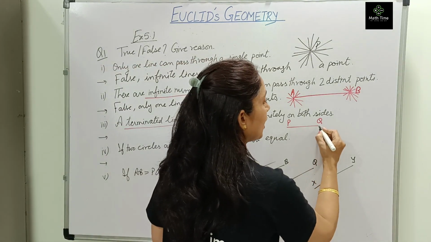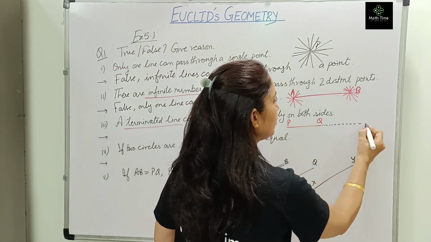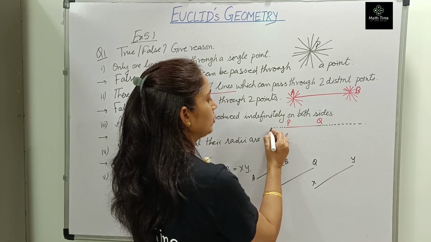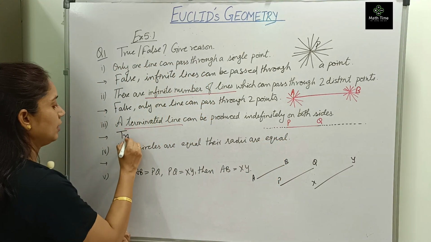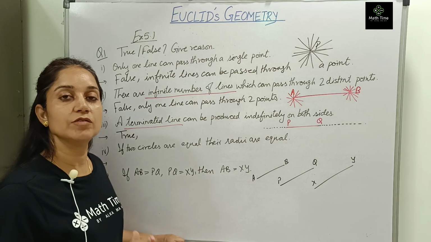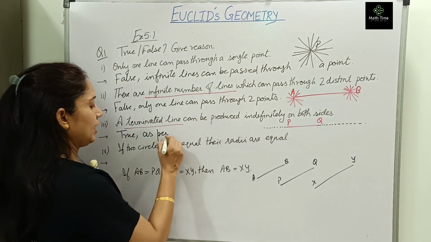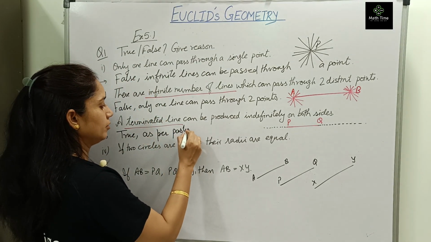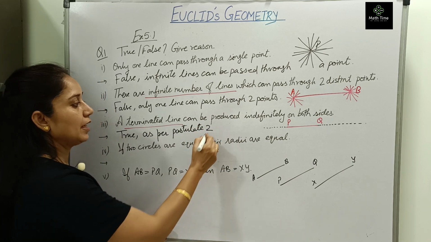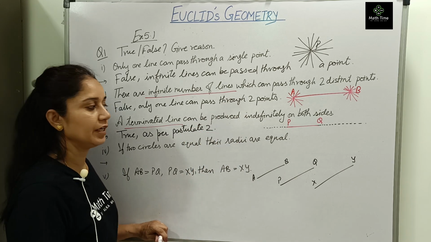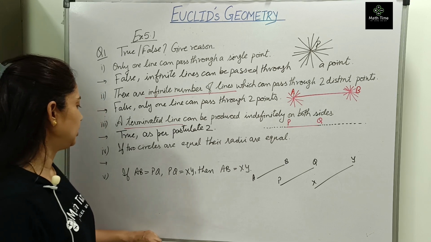So yes, आप Q से भी इंक्रीज कर सकते हो, आप P से भी इंक्रीज कर सकते हो. So it is true. And if you remember, this is one of the postulates. Postulate 2. As per postulate 2, a terminated line can be produced indefinitely in both the directions.